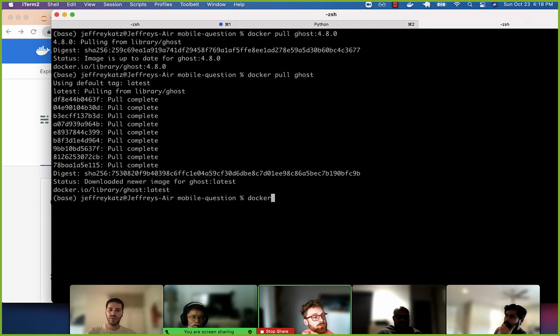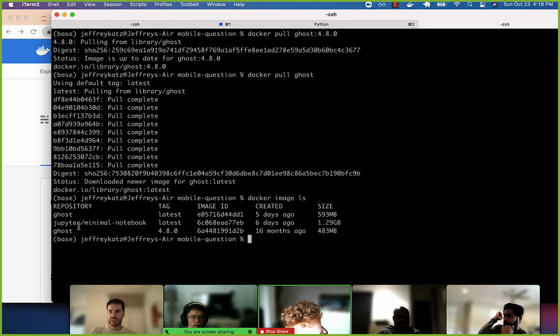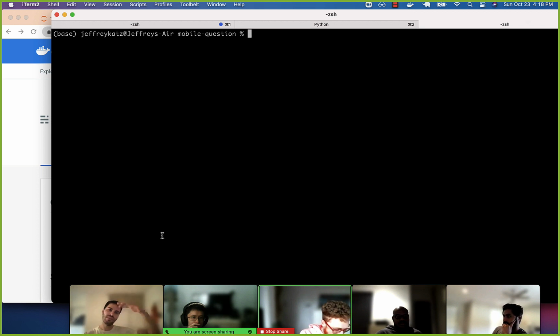If I do docker image ls, you can see that I have a few images on my computer. We'll be using this one, this Ghost version 4.8.0. So what I just did was I downloaded the software onto my computer, just like when we downloaded VS Code, right? Now we're going to double click on VS Code and just get it running.